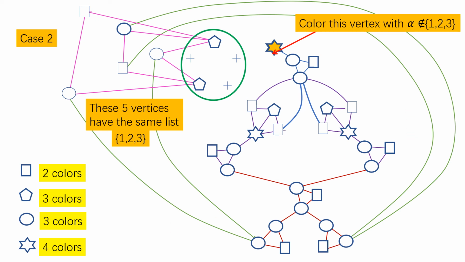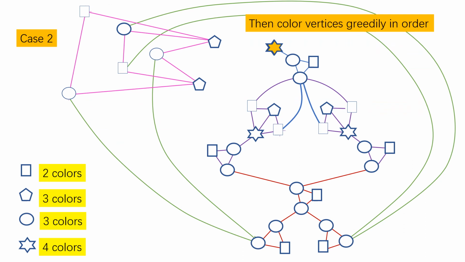Okay, so how am I going to color these vertices? I'm going to color greedily in order. So color this vertex, this vertex, this vertex, this vertex, this vertex, and so on. You can check easily that whenever I color a vertex, the list of that vertex has more colors than its colored neighbors.